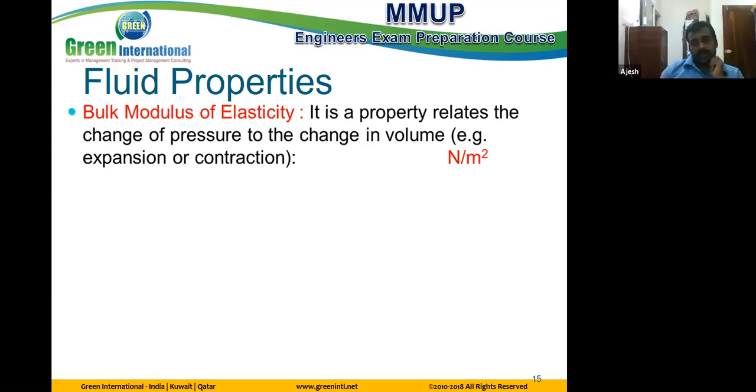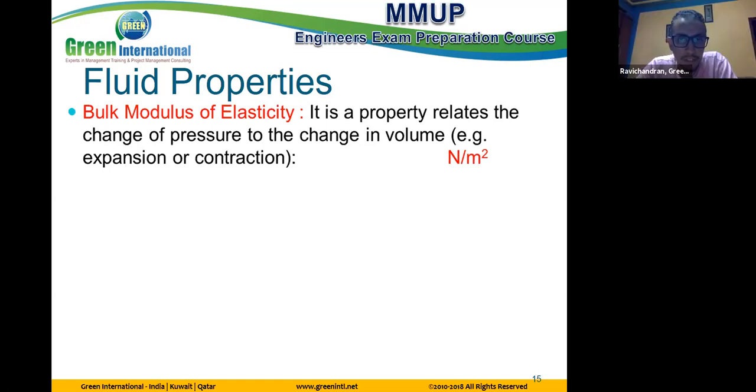Delta P by delta V. Bulk modulus of elasticity. Bulk modulus of elasticity is a property related to the change of pressure to the change in volume. A change of pressure to the change of volume. What's the meaning of that?